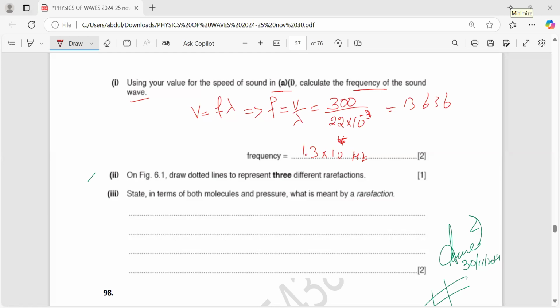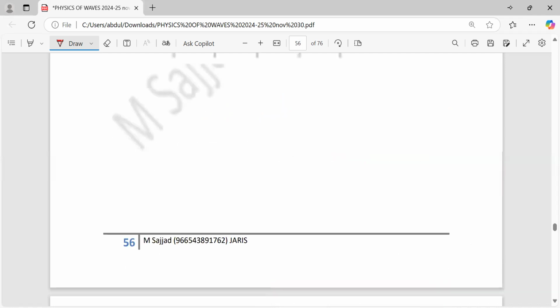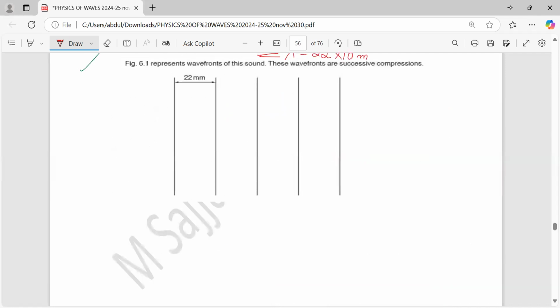On figure 6.1, draw dotted lines to represent three different rarefactions. Let's go back to 6.1. See, these are the wavefronts. So this is compression, this is compression, this is compression, this is compression. Because I told you, in case of longitudinal waves, compressions are the wavefront.